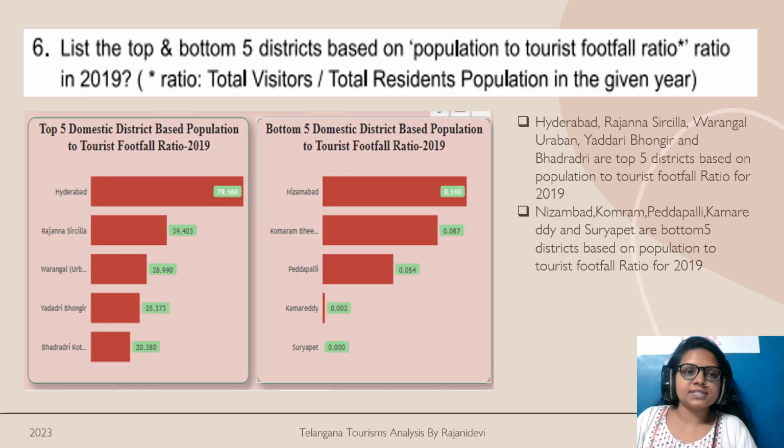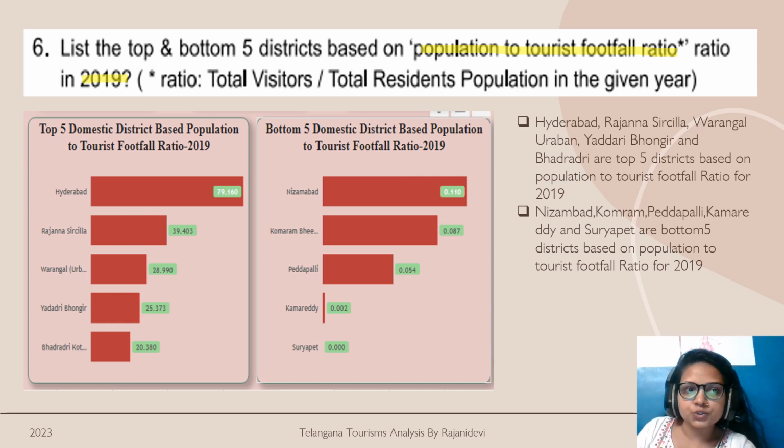The next request says, list the top and bottom five districts based on the population to tourist footfall ratio in year 2019. So basically this calculation is based on year 2019. So what are the top five districts? Hyderabad, Rajanna Sircilla, Warangal, and Yadadri and Bhadradri.